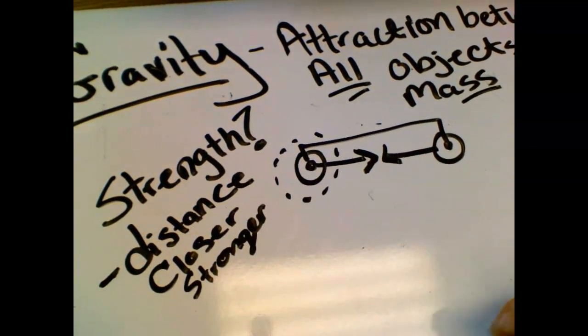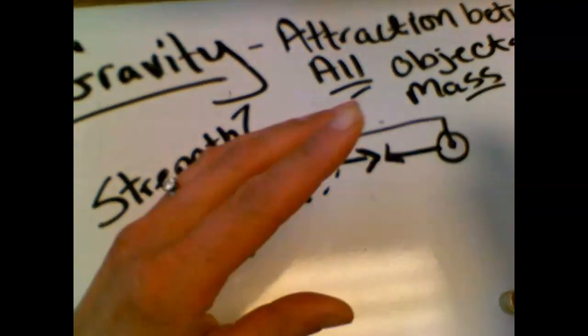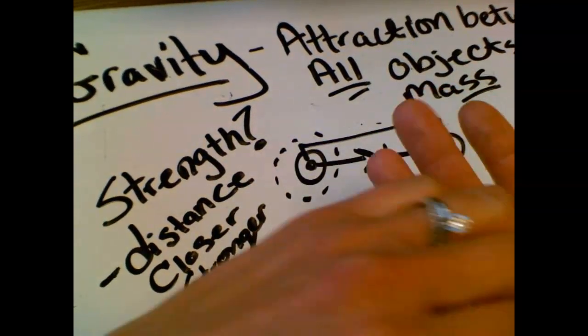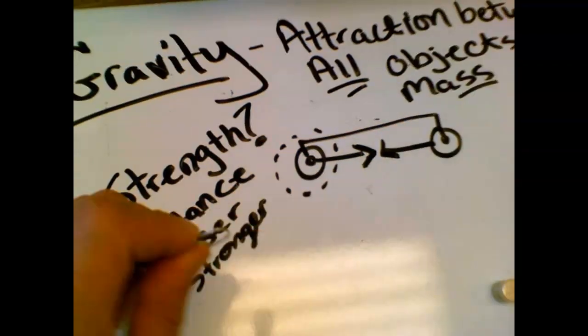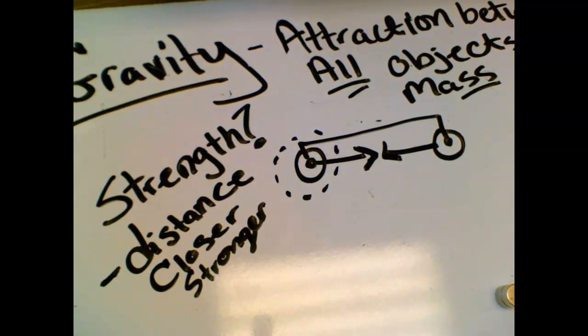That makes sense because there are objects that are much more massive in our galaxy, and we don't orbit around them because they're so far away. They might be more massive than our sun, but they're so far away that their gravitational force doesn't affect us. So there must be something else, because I am very close to these. We're touching, yet when I try to pull this away, that force of attraction doesn't feel strong.